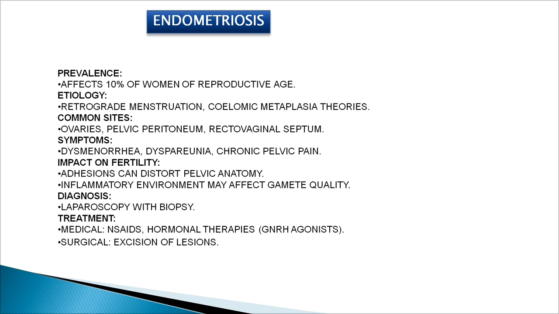Symptoms would be dysmenorrhea, dyspareunia, and chronic pelvic pain. The impact on fertility would be because of adhesions that can distort the pelvic anatomy, or the inflammatory environment may affect the gamete quality. Diagnosis would be by laparoscopy with biopsy, and treatment is medical: NSAIDs for the pain and hormonal therapies like GnRH agonists, and you can also go for progesterone therapy to suppress the endometriosis. Surgical management would be excision of lesions by laparoscopy.